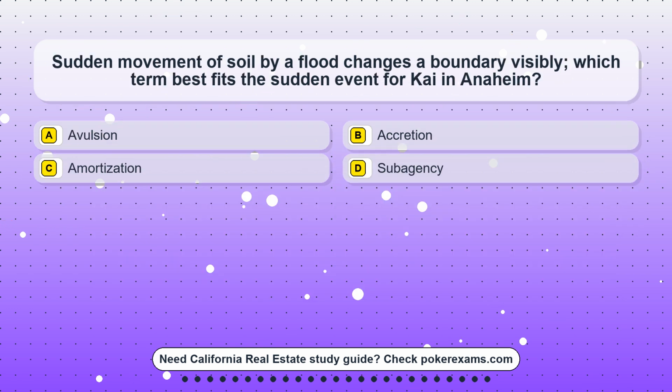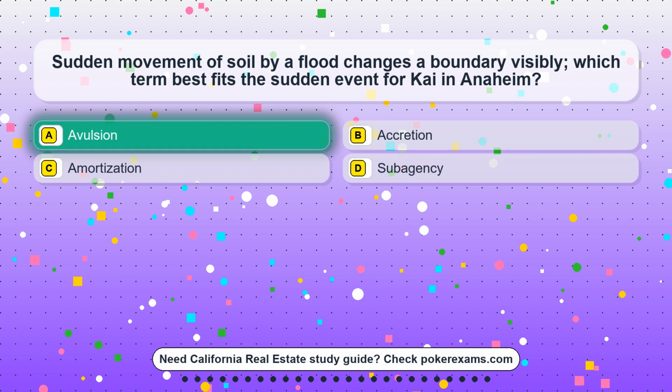Question 23. Sudden movement of soil by a flood changes a boundary visibly. Which term best fits the sudden event for Kai in Anaheim? Option A. Avulsion. Option B. Accretion. Option C. Amortization. Option D. Supervising.